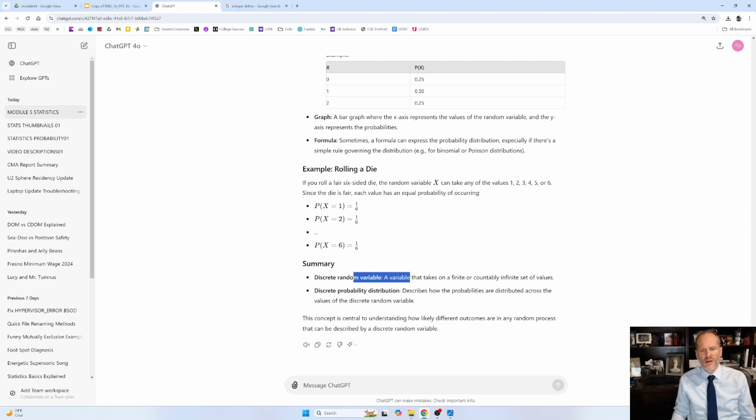And we have a discrete random variable, a variable that takes on a finite or countably infinite set of values. A discrete probability distribution describes how the probabilities are distributed across the values of the discrete random variable. This concept is central to understanding how likely different outcomes are in any random process that can be described by a discrete random variable. So again, you kind of have to get into it and see if you can make sense of it and understand it. We're going to explore this a little bit further, and to do that, I guess we'll break it up. We'll do it in the next video. See you in the next video where we'll explore it further.